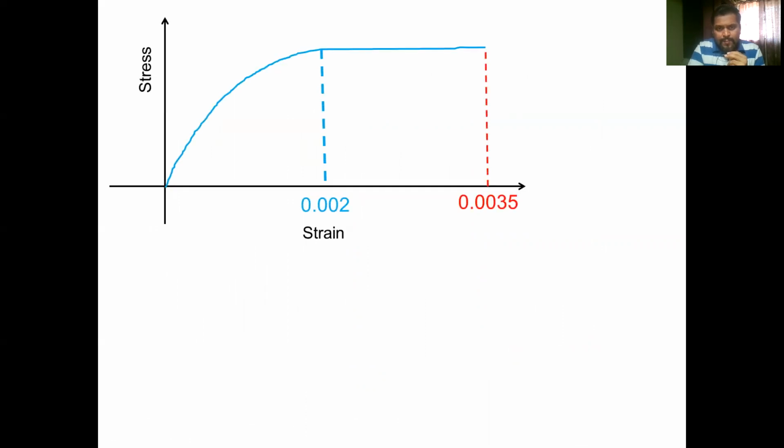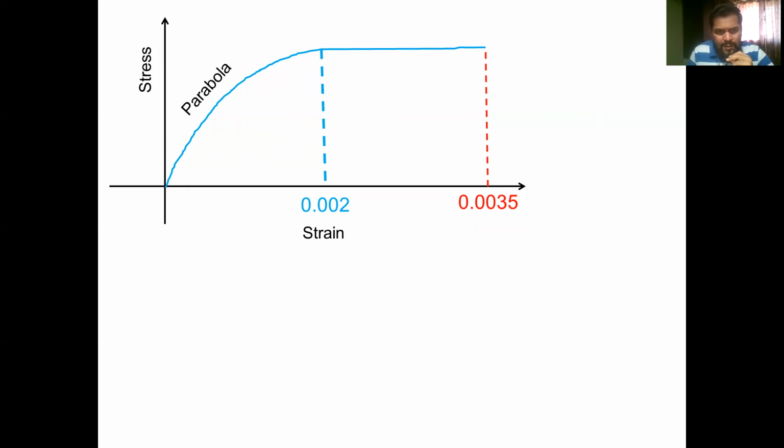So based on our understanding from the experimental behavior of concrete under compression, the best possible idealization of the stress strain curve of concrete in compression would be something like this. I have plotted all the relevant properties that we learned from experimental investigations here. As you can observe, from strain equal to 0.00 to 0.002, the stress strain behavior is parabolic.